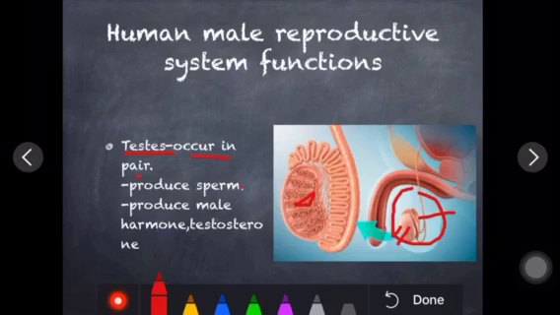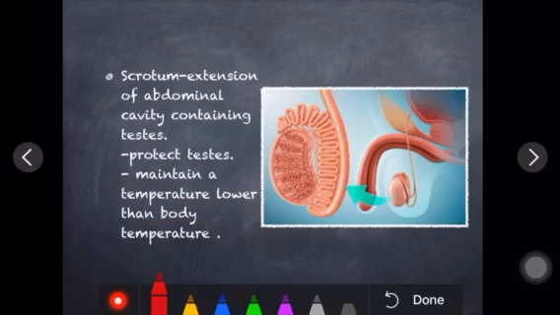Testes help to produce sperm. Sperm is a male germ cell. At the same time, it helps to produce the male hormone, that is testosterone, as well. You might have an idea about testosterone. These are the hormones which come from the male reproductive organ, and specifically they come from the testes. Now next comes scrotum.